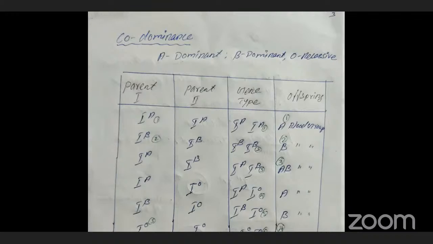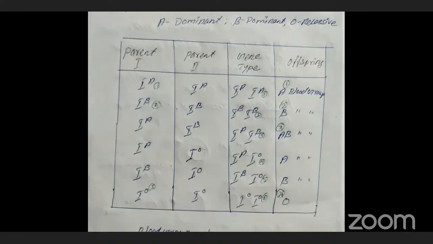Here A and B are dominant, O is recessive, because the O blood group does not have any antigens, but it has the antibodies. The A blood group and B blood group have the antigen. The O blood group does not have any antigens. That's why O is a recessive one.